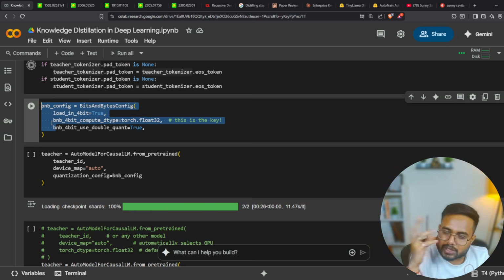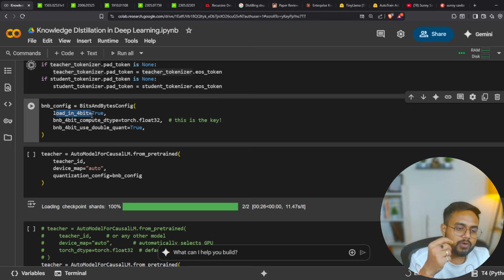This quantization concept we'll learn in the upcoming session, and for sure I'll show you LoRA, QLoRA and all; everything will come in the upcoming session. So here we have the bitsandbytes configuration. We are going to load our model in 4-bit. Here you can see BNB 4-bit compute dtype torch.float, this was the original one. And when we load in 4-bit, 4-bit means what?